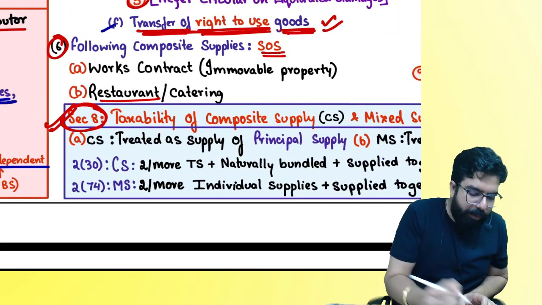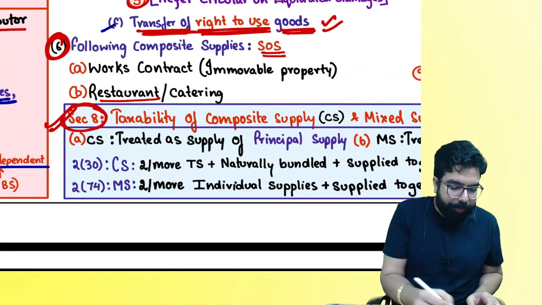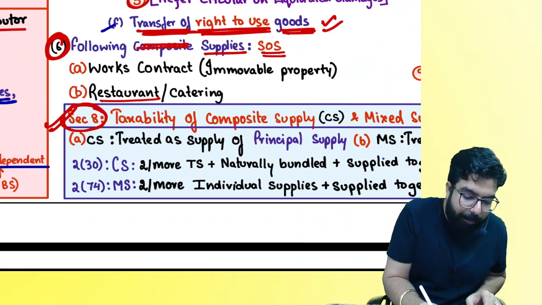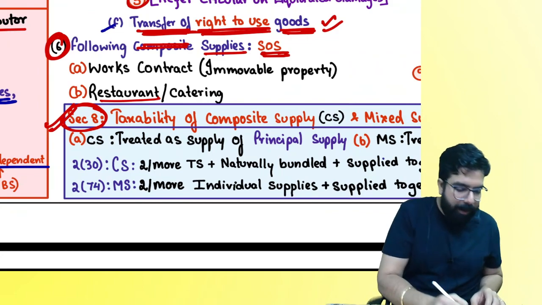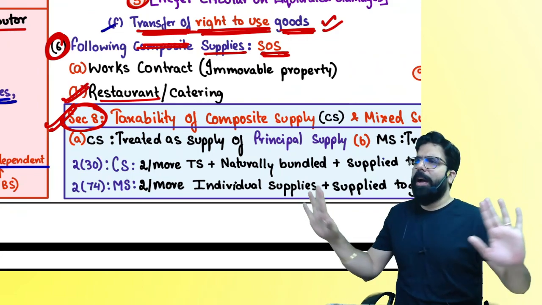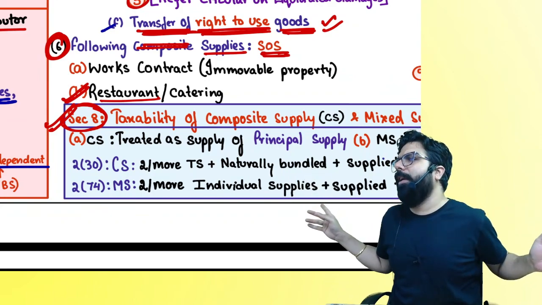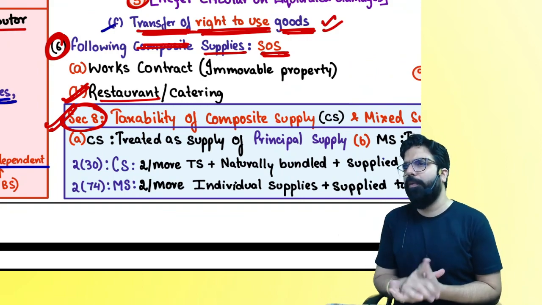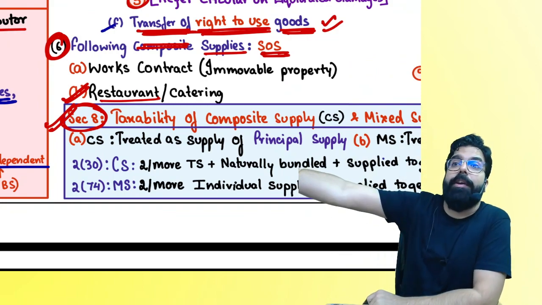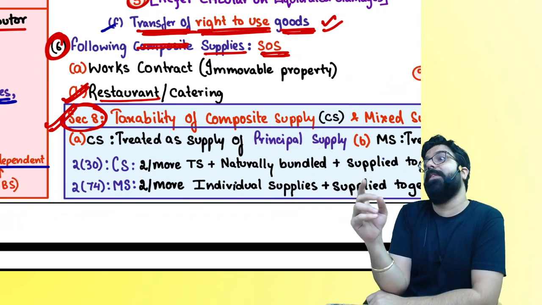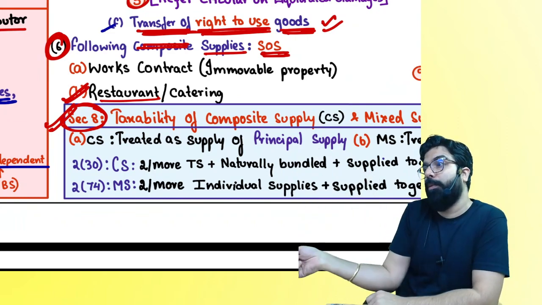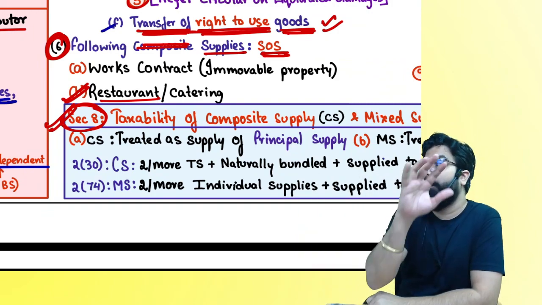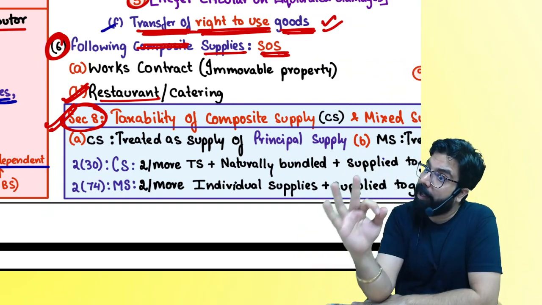Now, the last paragraph over here. People, listen to me very carefully. I will explain the meaning of composite later. You don't do anything. The following supplies will always be a supply of service. Restaurant. You guys already know. What is a restaurant? I serve food. This I have already told you. I am serving food. You went to a self-service restaurant. 99% food, only 1% service. There is no service. Pick up your plate yourself, put the plate yourself, everything is your work. 99% is food. Supply of goods or supply of service? Always still supply of service.